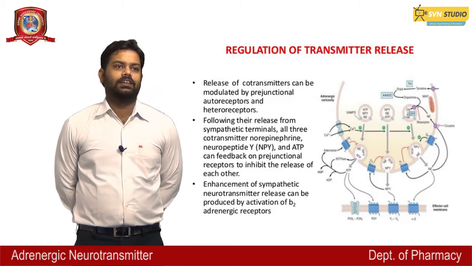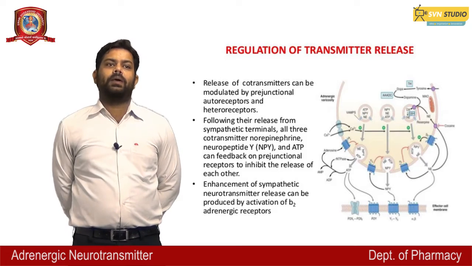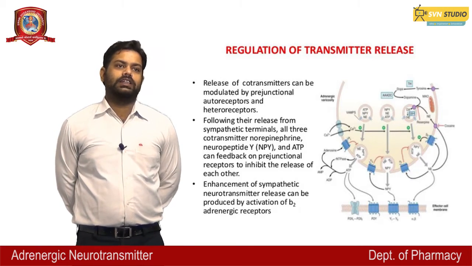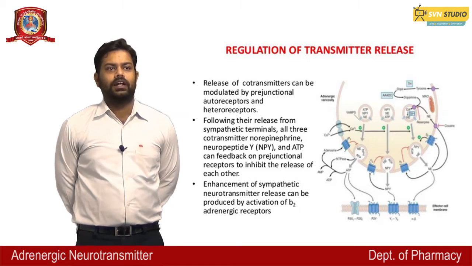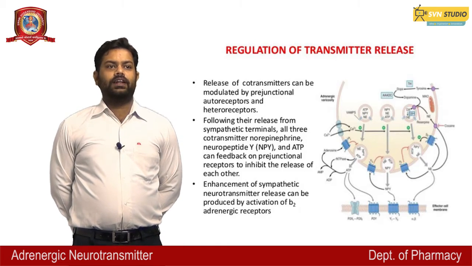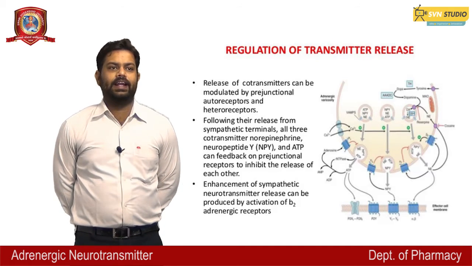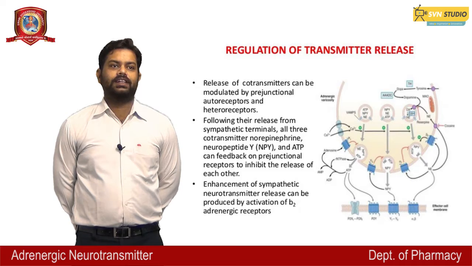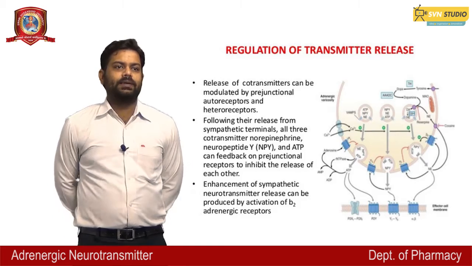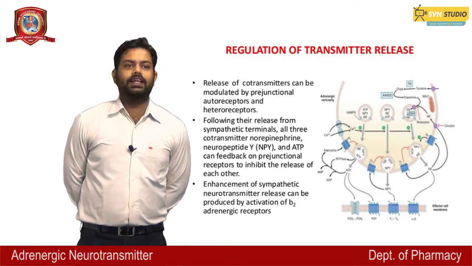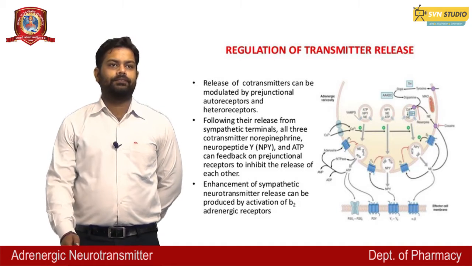Regulation of transmitter release. This diagram shows that the release of the transmitter can be modulated by prejunctional autoreceptors and heteroreceptors. Following their release from sympathetic terminals, all three transmitters, that is norepinephrine, neuropeptide Y, that is NPY, and ATP, can feed back on the prejunctional receptors to inhibit the release of each other. Enhancement of sympathetic neurotransmitter release can be produced by activation of beta 2 adrenergic receptors.